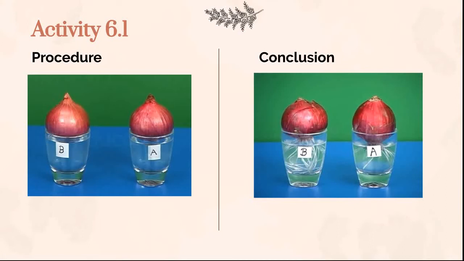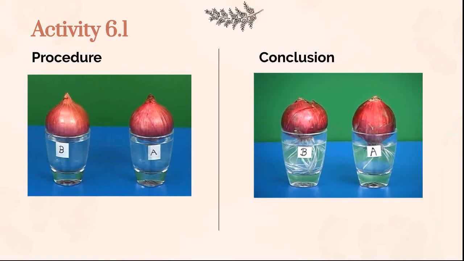After 3-4 days, we take out the onion in glass A. We see that the roots have grown. We cut them with the scissors, and then we place it on the glass A again. After 4-5 days, we again look at both the onions which are lying in the glasses A and B. What do we see? We see that the roots in glass B have grown much longer and the roots in glass A have not grown.